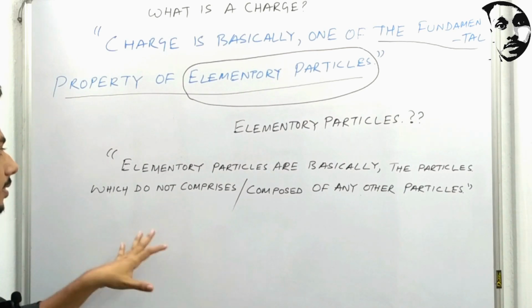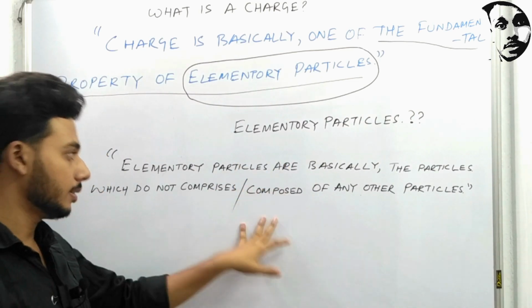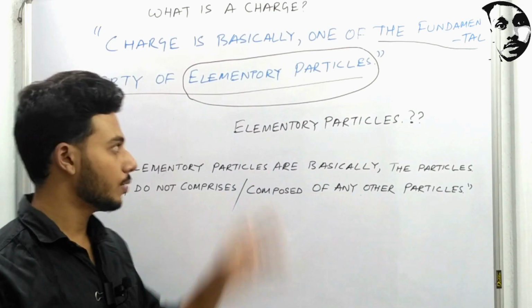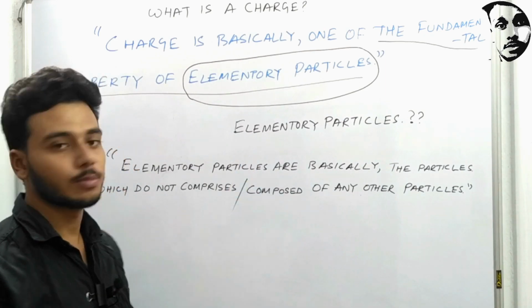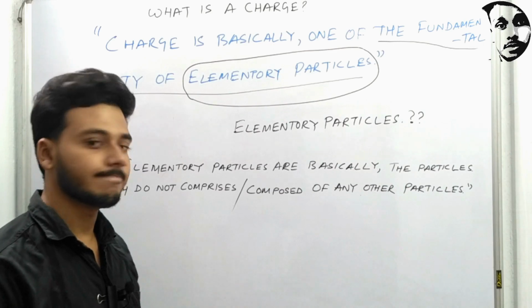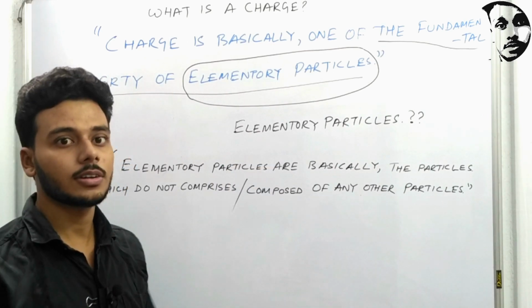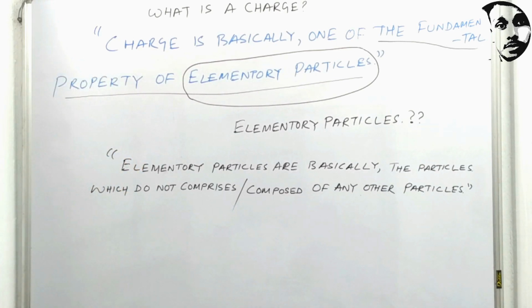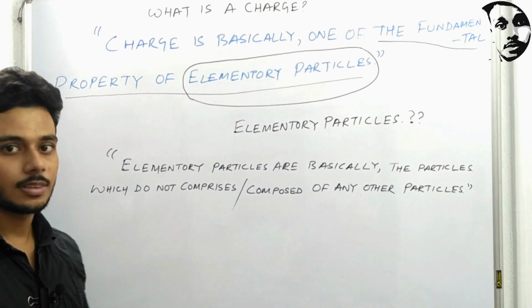And what are composite particles? Composite particles are made of elementary particles. A number of elementary particles gather together and form composite particles. For example, the electron is one of the elementary particles, whereas the proton and neutron are composite particles. If you want to write down the definition, please pause the video and write it down.